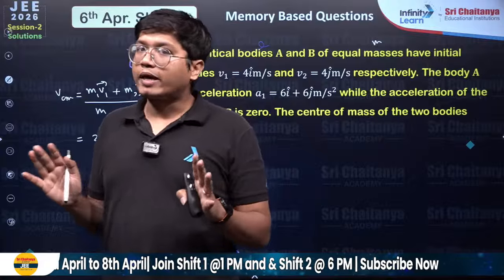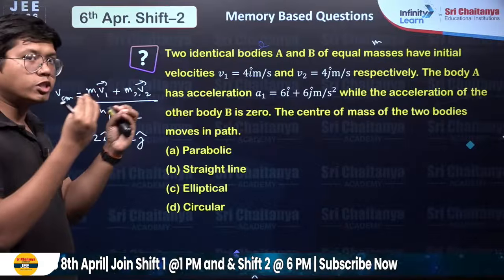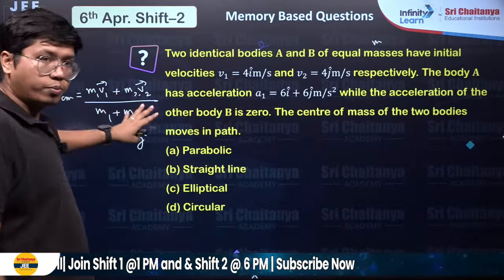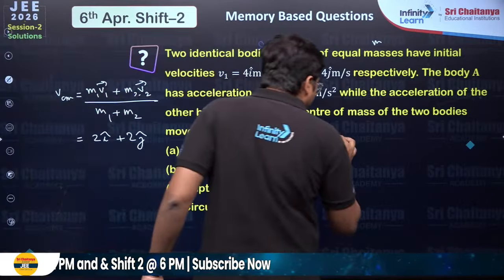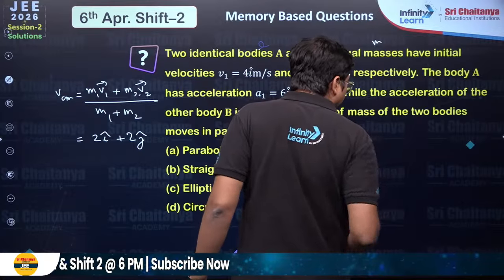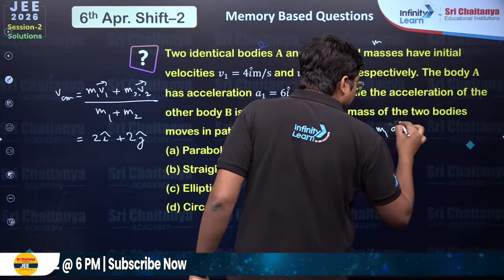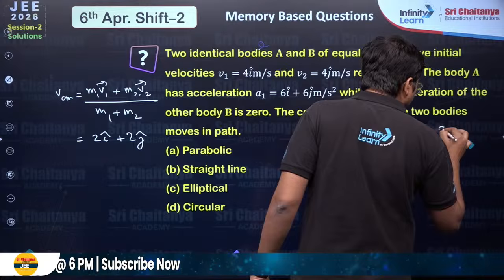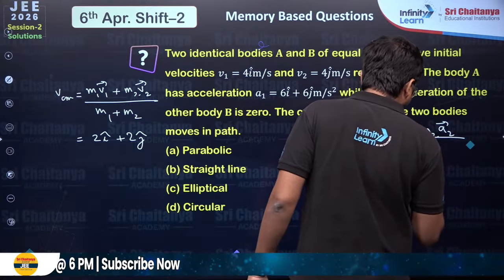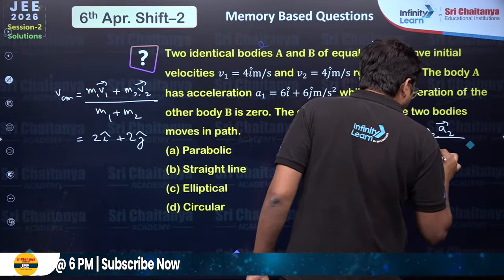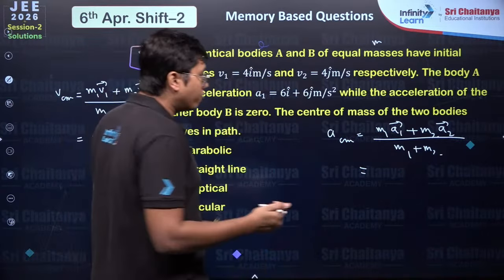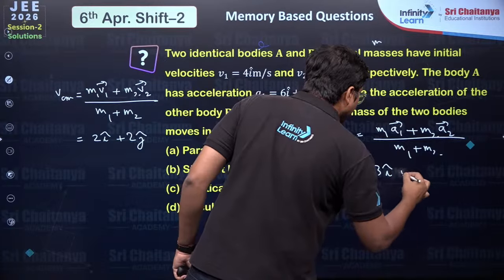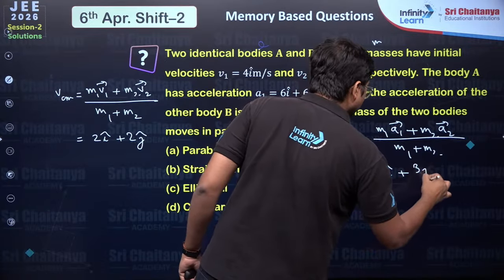Technically, you should not even have to calculate. If you can get the logic right, I'm just showing you to prove it, but you can do it mentally. The acceleration of the center of mass is m1 a1 vector plus m2 a2 vector divided by m1 plus m2. a2 is 0, so you have m divided by 2m, so it will just be half of 3i cap plus 3j cap.